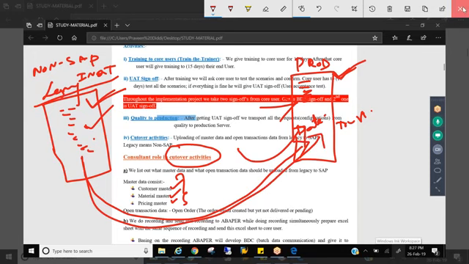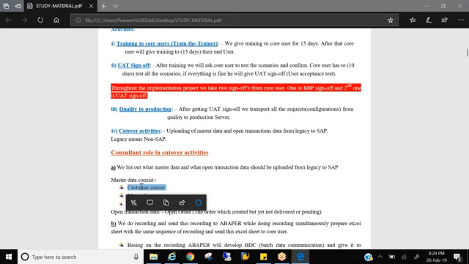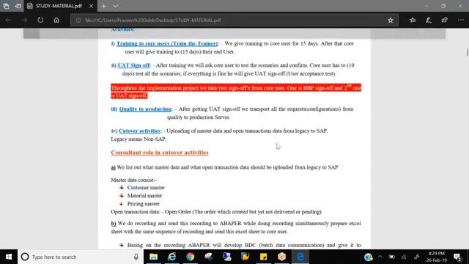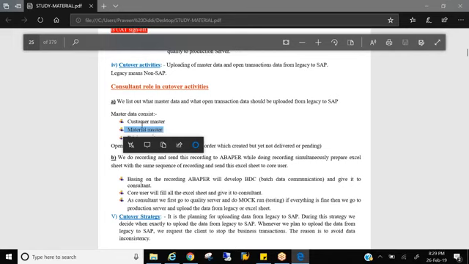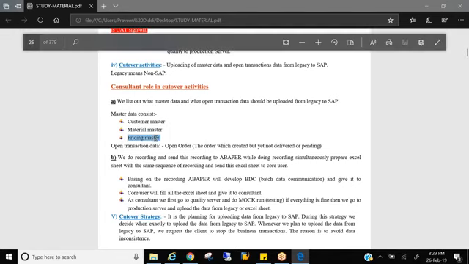So first we decide what kind of data should be uploaded. What kind of data do you need? We need customer data. When I say customer data, I mean everything related to the customer. It can be the customer's payment details, GST details, tax, every detail of the customer will be uploaded, and material details. This is from the SD side only. We're talking about only the SD side. And pricing details, material price, lots of conditions, everything.